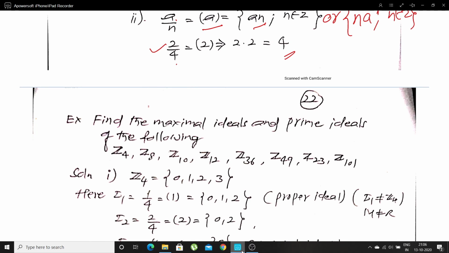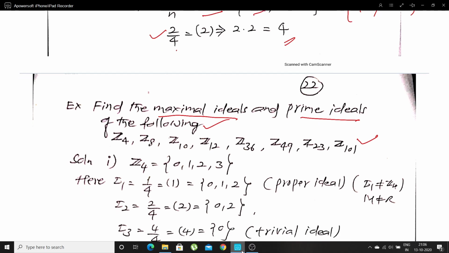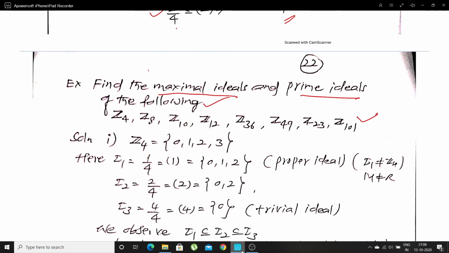Find the maximal ideals and prime ideals of the following: Z4, Z8, Z10, Z12, Z36, Z49, Z23 and Z101. That means integers modulo 4, integers modulo 8 and so on. Let me take the first example, integers modulo 4. It has only 4 elements.